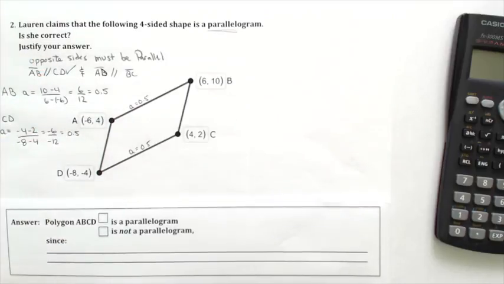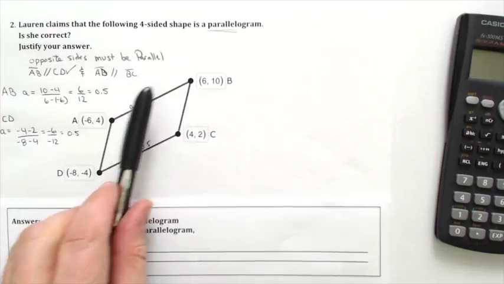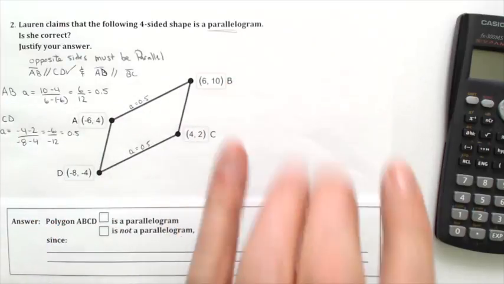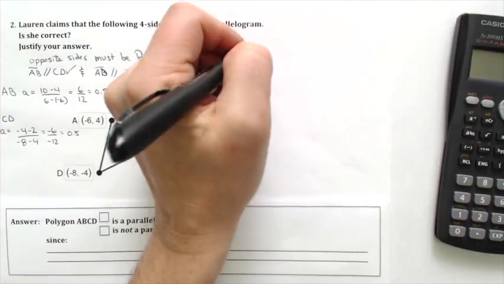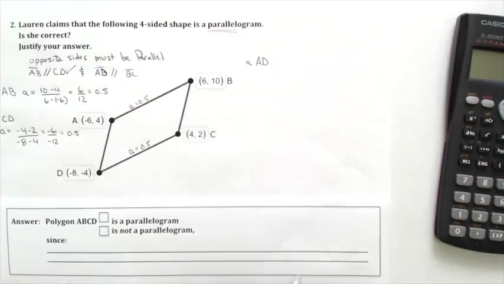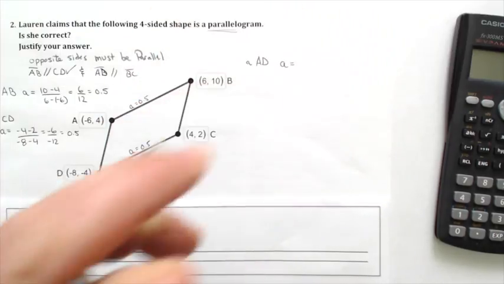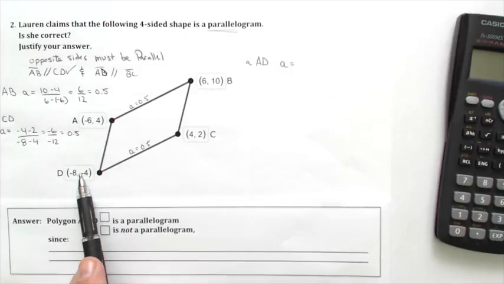We also have to see that AD and BC are parallel. In other words, the short edges here also have to be parallel. So I'll do that on the right side over here. And first I'll find AD. So the slope of AD, A is going to equal, I'll call this my P1 and I'll call this my P2.